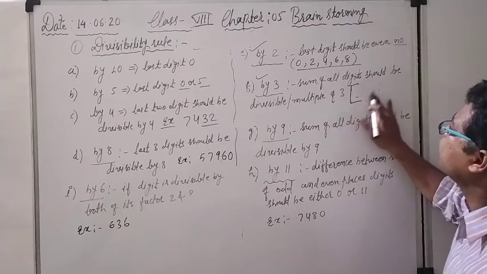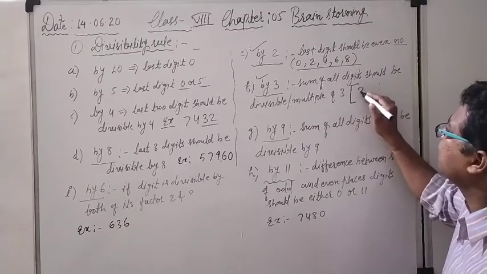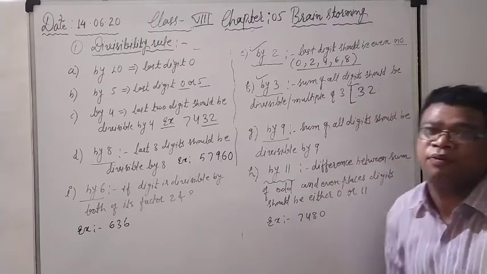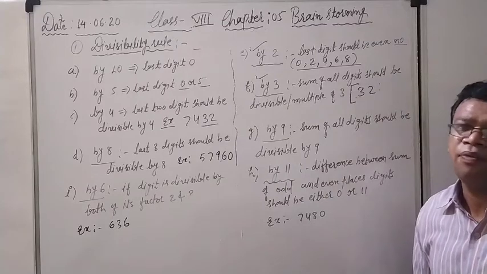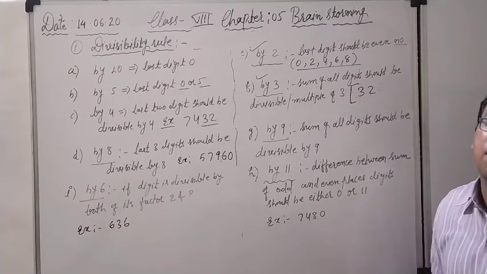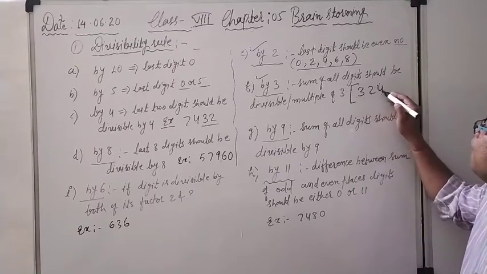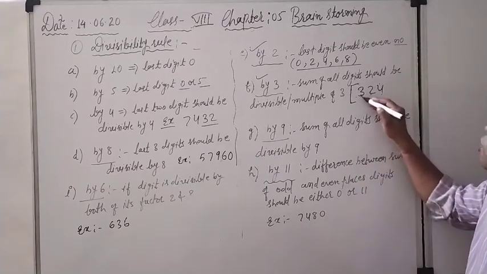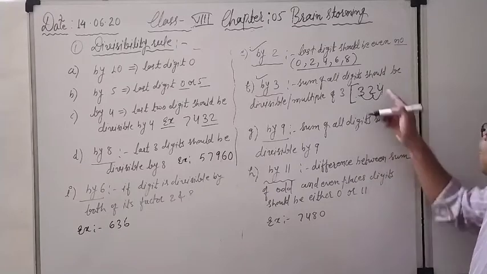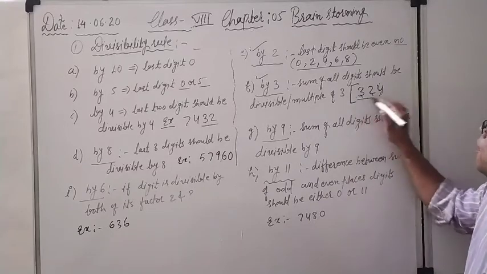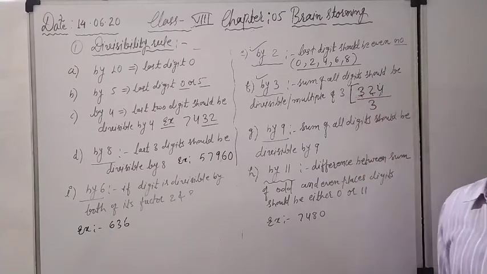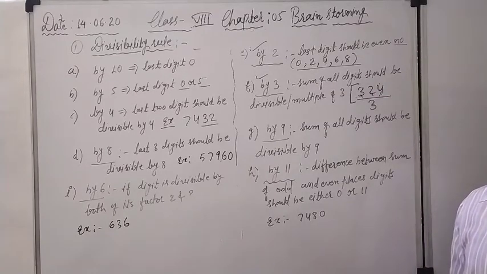Again, if I want to change the number, suppose I am taking 325. Now 5 is not coming in the table of 3, so how much do I require? I require 4 also. 3 plus 2 is 5, 5 plus 4 is 9. Definitely this number will be divisible by 3, because the sum of the digits comes in the table of 3.